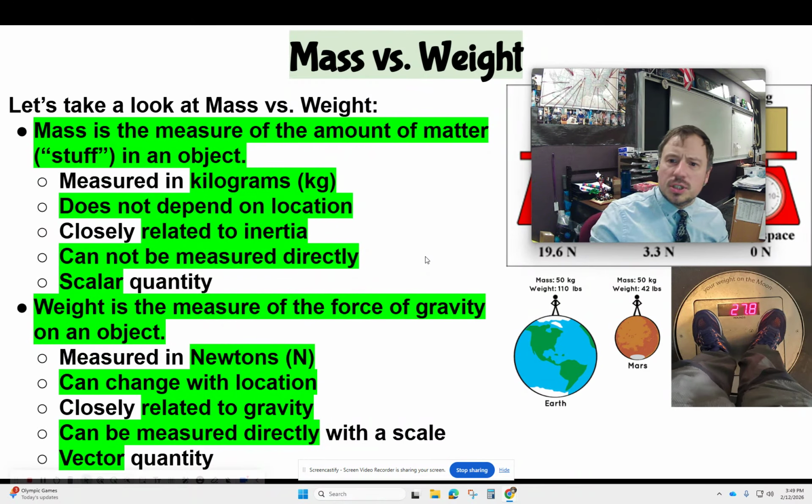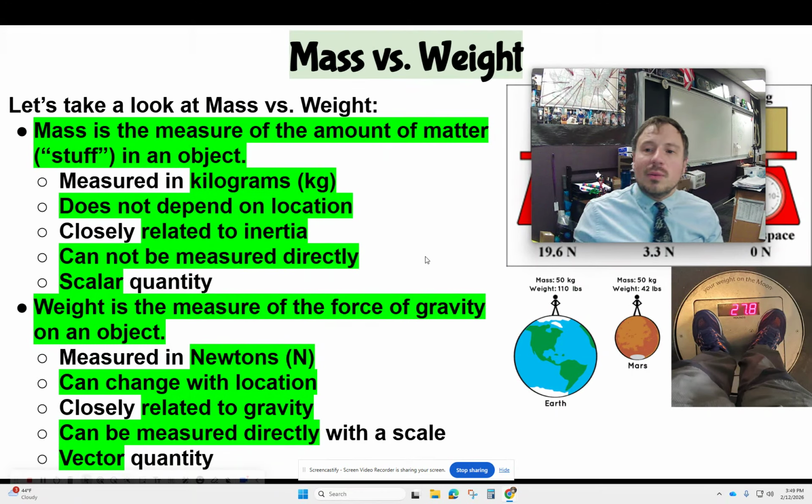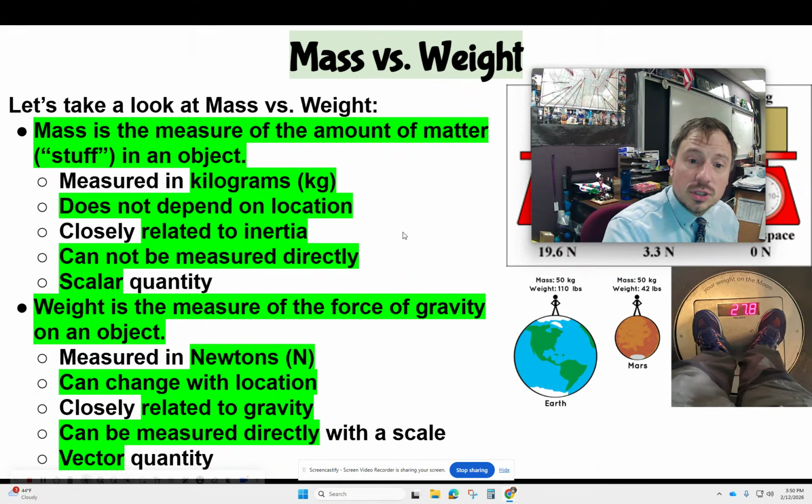And you can see I put this picture of myself at the Hayden Planetarium. They had scales that would show you what you would weigh on different planetary bodies. This one was on the moon. You can see here I would be about 30 pounds. If I went from Earth to the moon, that would not change the amount of stuff that makes me up, but it would change the force of gravity.